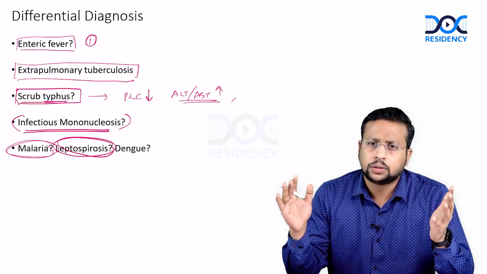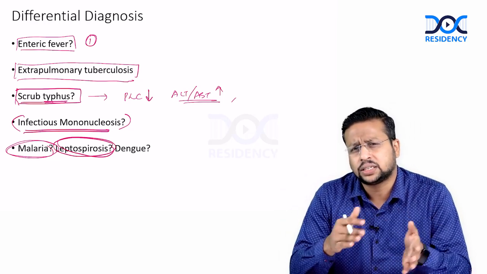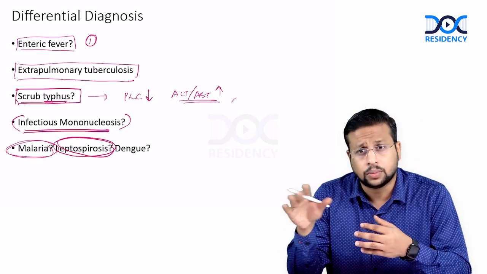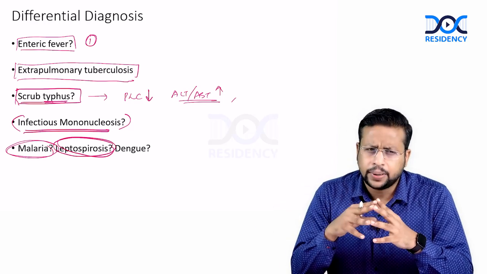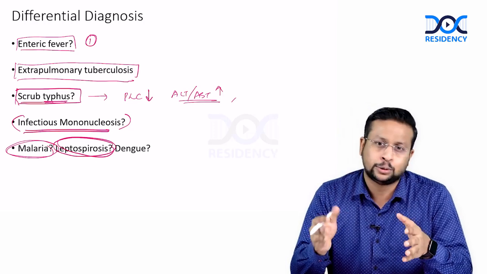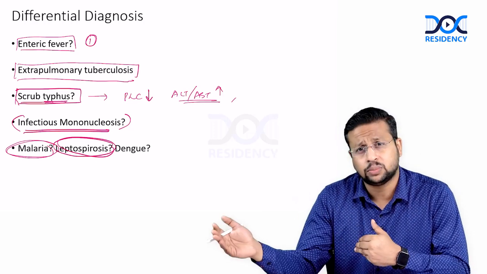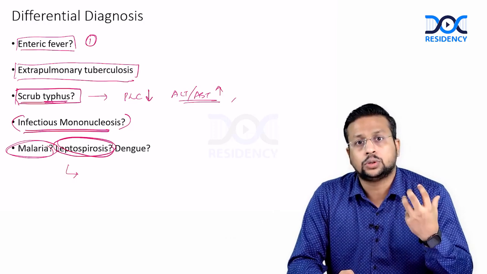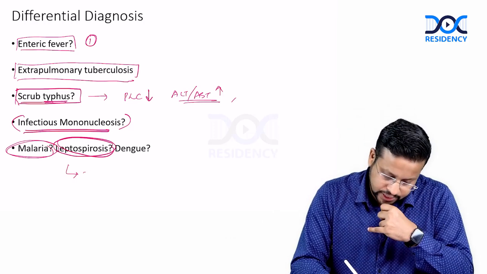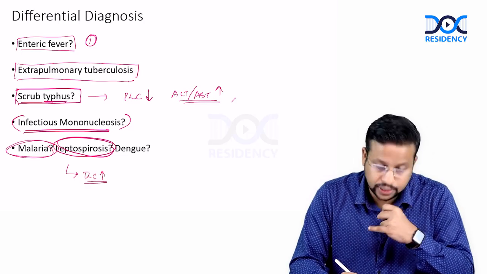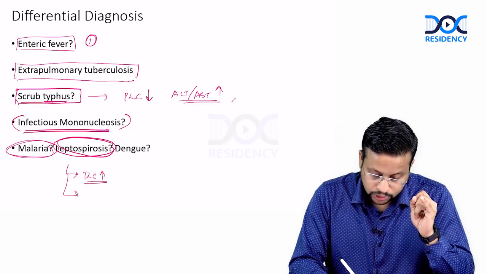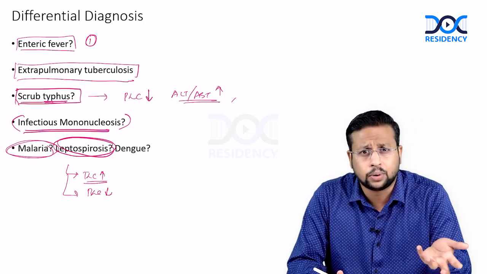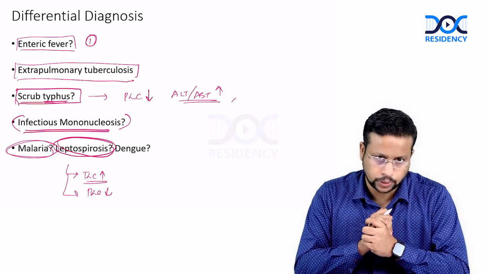Leptospirosis. Leptospirosis can usually present with fever which lasts around 1 week if not treated. And in the second week also there can be a small second spike as well. But usually the fever of leptospirosis lasts less than 1 week. If the duration goes more than 1 week, you have to keep other differentials. You should also look at the counts. In leptospirosis, we expect the total count to be elevated, it's a bacterial infection. Thrombocytopenia, platelets should go down. Here it's almost low normal, but you expect more thrombocytopenia in case of leptospirosis.